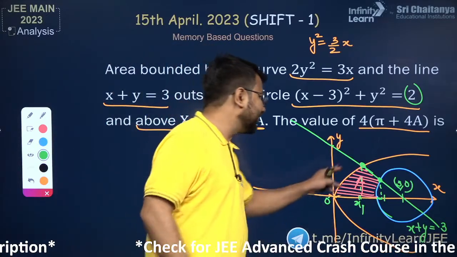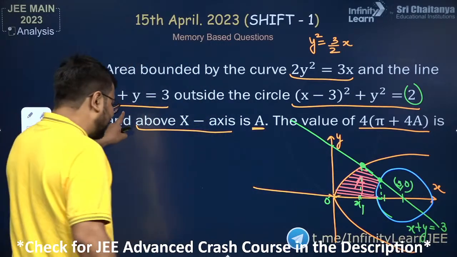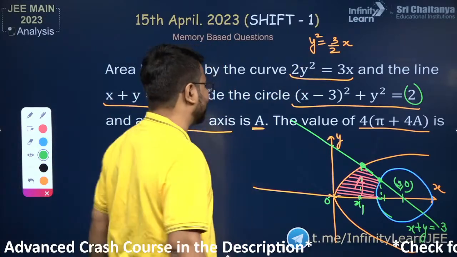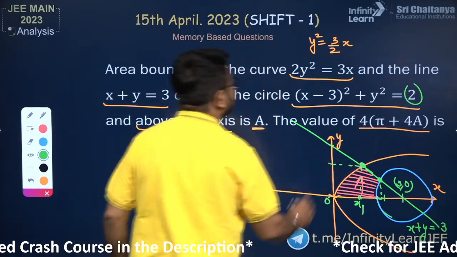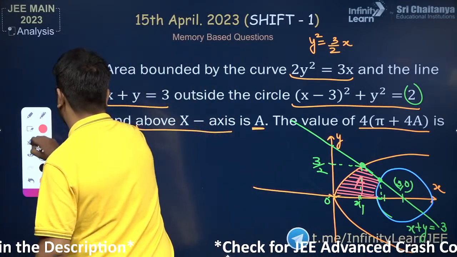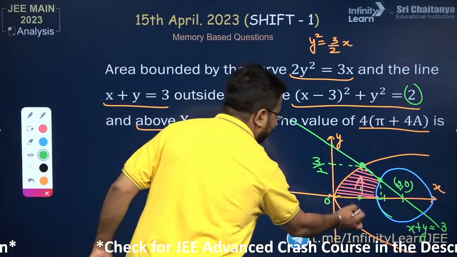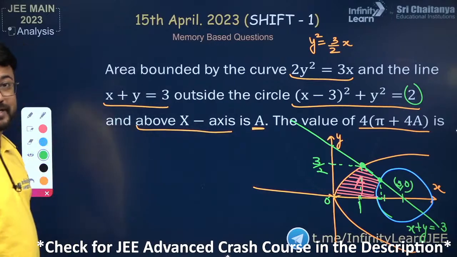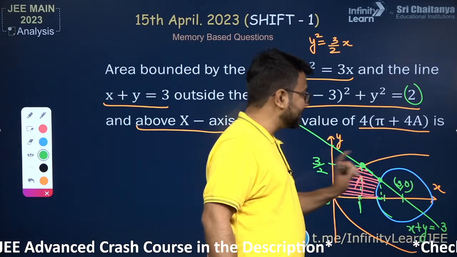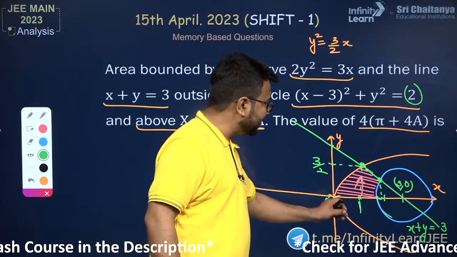So the most important is, first of all, find the point of intersection of the line with this parabola. We know that if I try to solve this line, x plus y equals 3, and this y square equals 3 by 2x, I'll observe that this is a point in which I am getting the value of y as 3 by 2 and the value of x as x1. Here I am getting the value of x as 1. Okay, this is the one point. Now we just need to find the point of intersection of this line with the circle, and in this way we can proceed. Okay, so this is the best way to proceed with it.